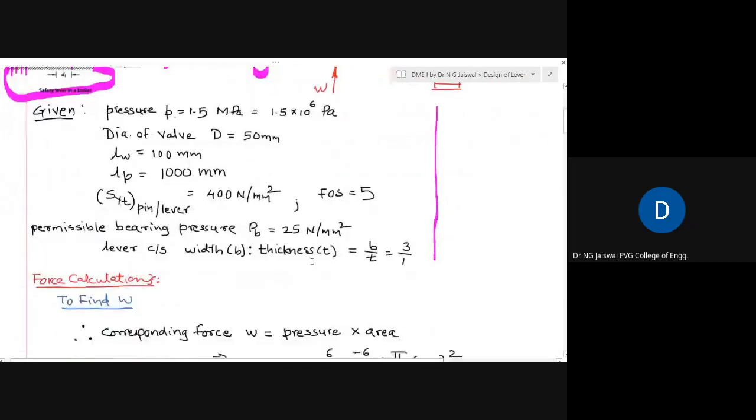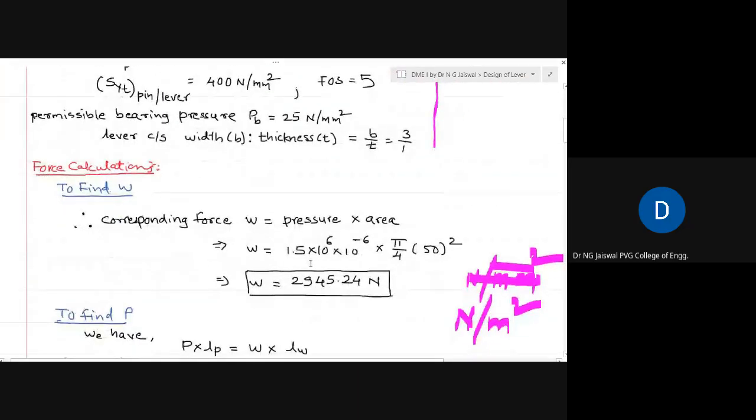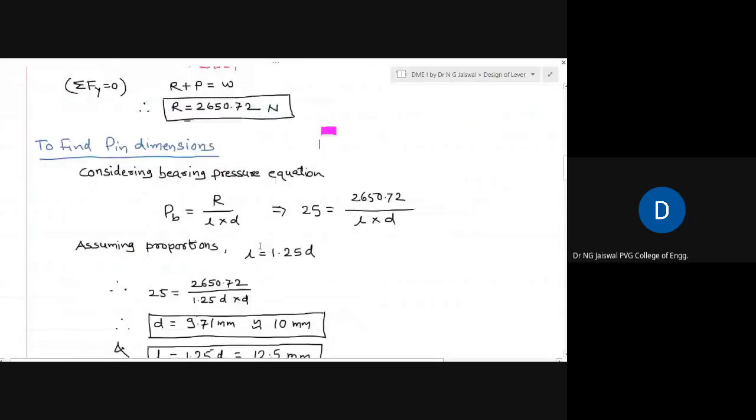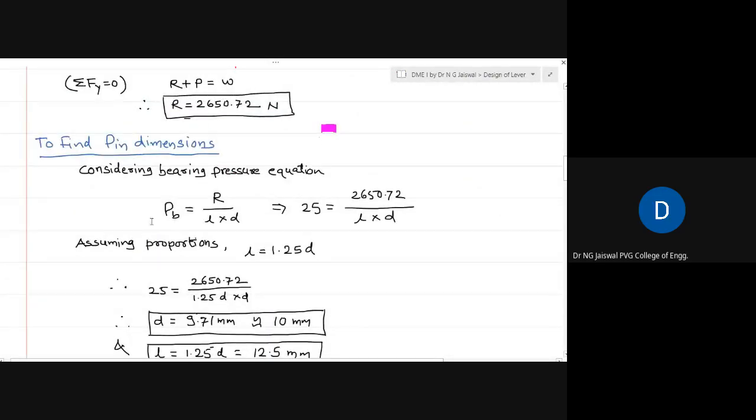This I explained already, that whenever two surfaces are in contact and they are subjected to some compressive force, or some force which is not separating them, and if those surfaces have got some relative motion, then bearing pressure should be considered. So that's why bearing pressure is to be considered here. The bearing pressure equation is very simple: bearing pressure is equal to force divided by projected area.